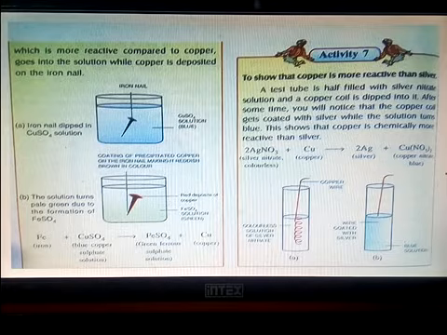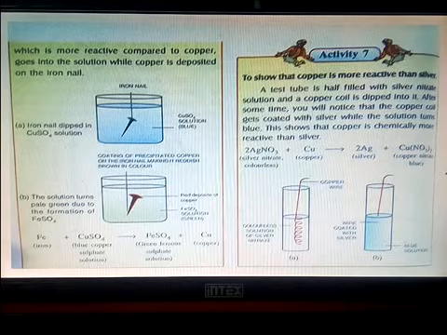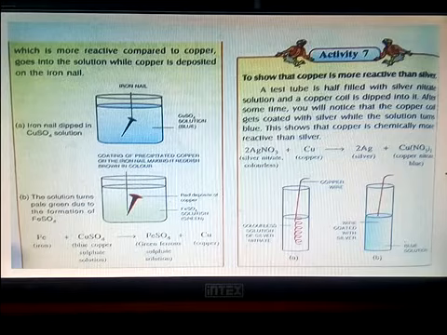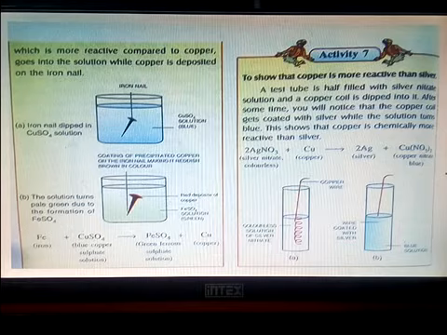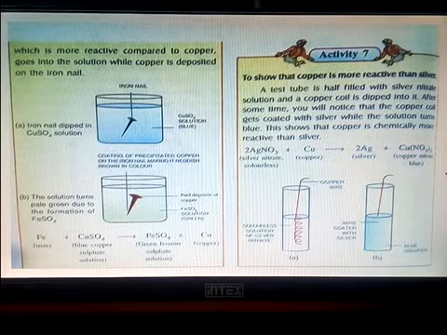So this reddish brown color shows that copper is deposited over the iron nail, and iron is displacing copper from the solution, hence iron sulfate is formed, which is green in color. So you can see here an iron nail dipped in copper sulfate solution. Then in the second stage you can see the solution turns pale green due to the formation of iron sulfate, with a coating of precipitated copper on the iron nail, making it reddish brown in color.